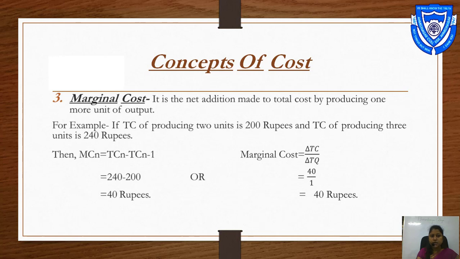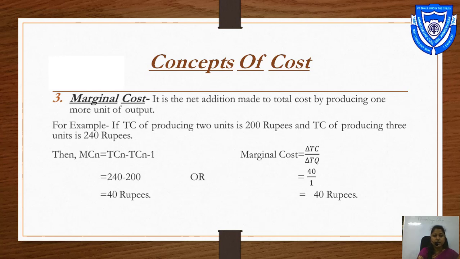For example, if TC of producing 2 units is 200 rupees and TC of producing 3 units is 240 rupees. Here the formula is MC, that is marginal cost. N means the additional unit. MCn is equal to TCn minus TCn minus 1. TCn is the total cost of the additional unit.